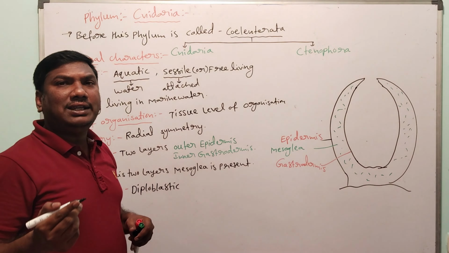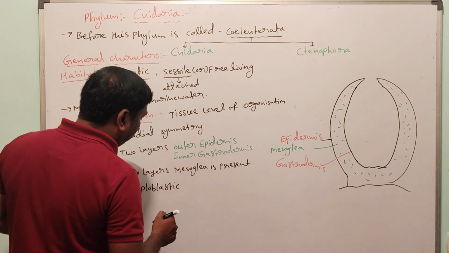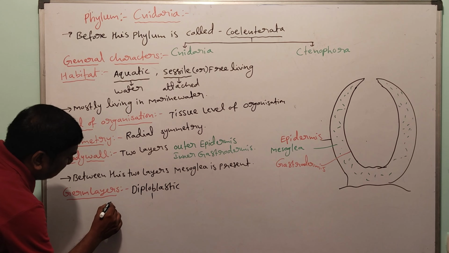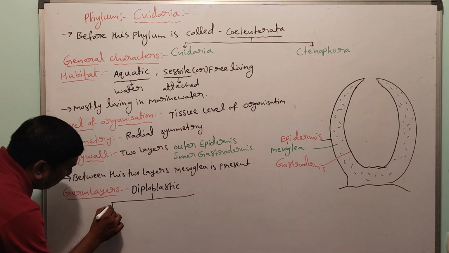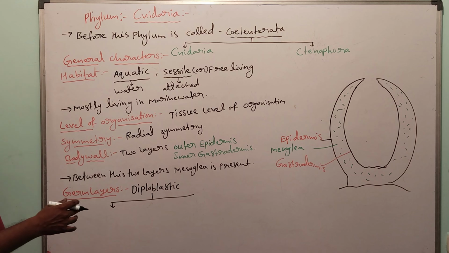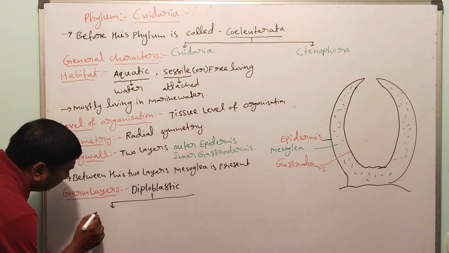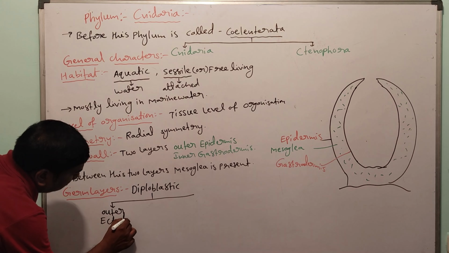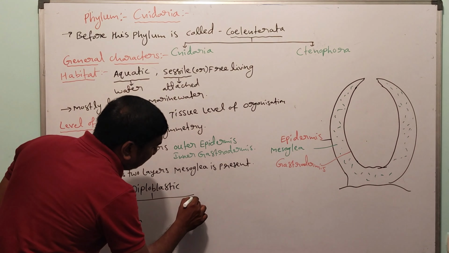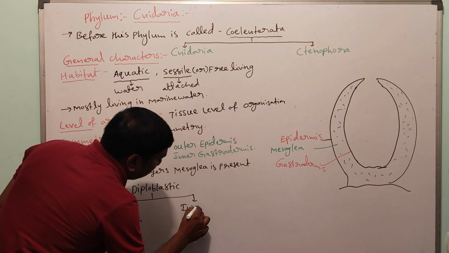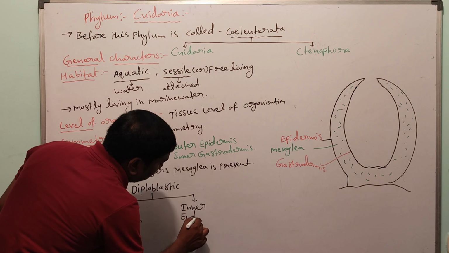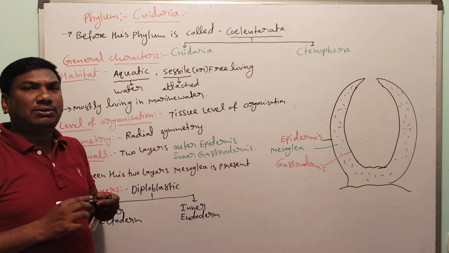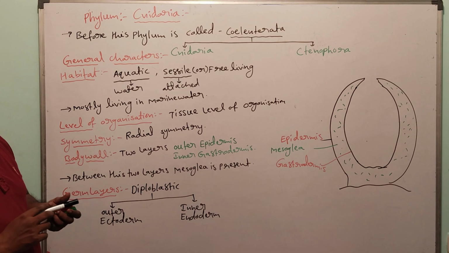Diploblastic means in the embryonic stage two germ layers are present: outer ectoderm and inner endoderm. The outer epidermis and inner gastrodermis develop from these.